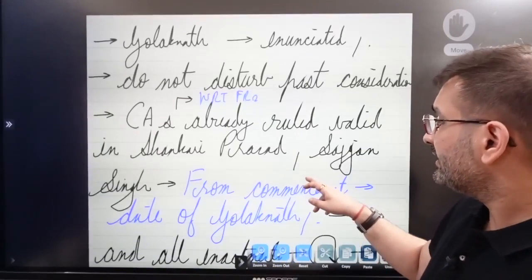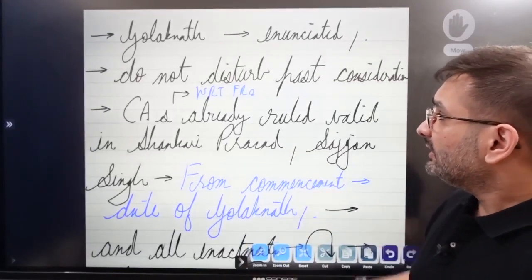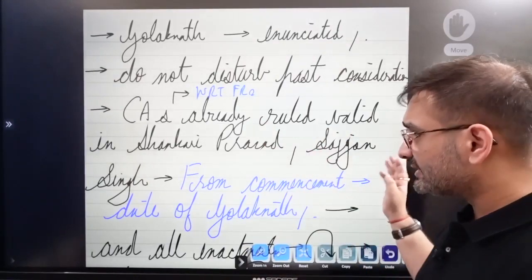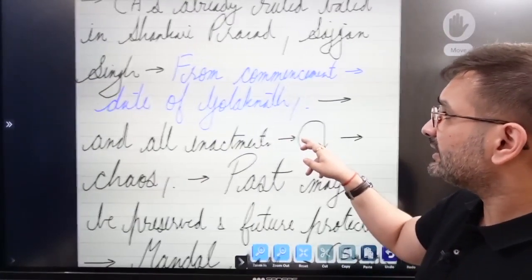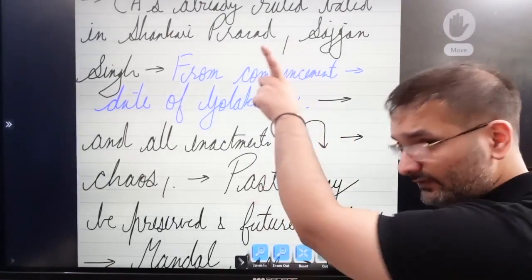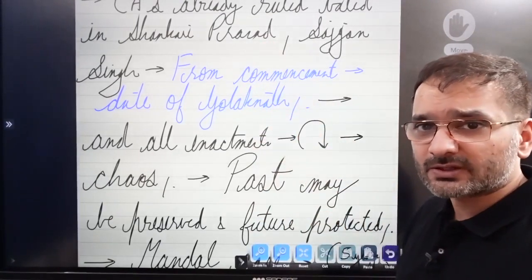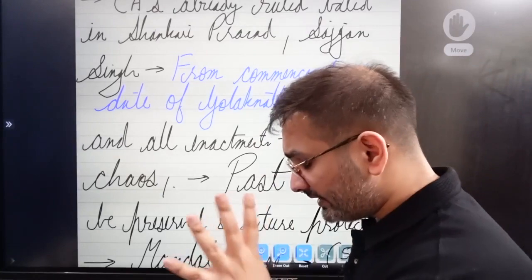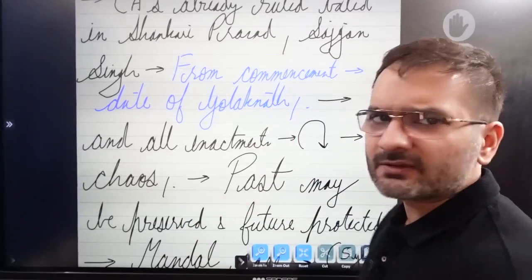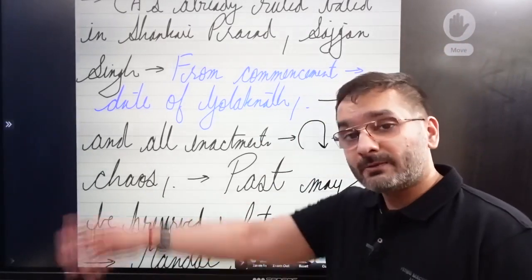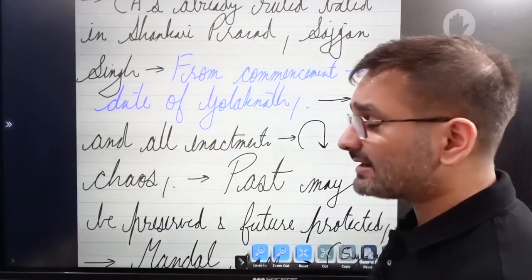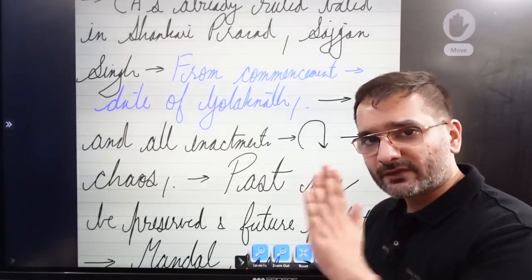So this is basically आपके यहाँ पे now constitutional amendments with respect to fundamental rights, they were already ruled valid in Shankari Prasad and Sajjan Singh, from the commencement of the constitution till the date of Golaknath, and if we follow Golaknath for all enactments, it will lead to a lot of chaos, because up till now in Shankari Prasad, Sajjan Singh, etc., we were saying constitutional amendments can amend fundamental rights, and Golaknath said no, they cannot. What happens to all the development of law that we have done for so long? तो फिर तो मुसीबत हो जाएगी ना. So that is the doctrine of prospective overruling, that it comes in effect आगे को.